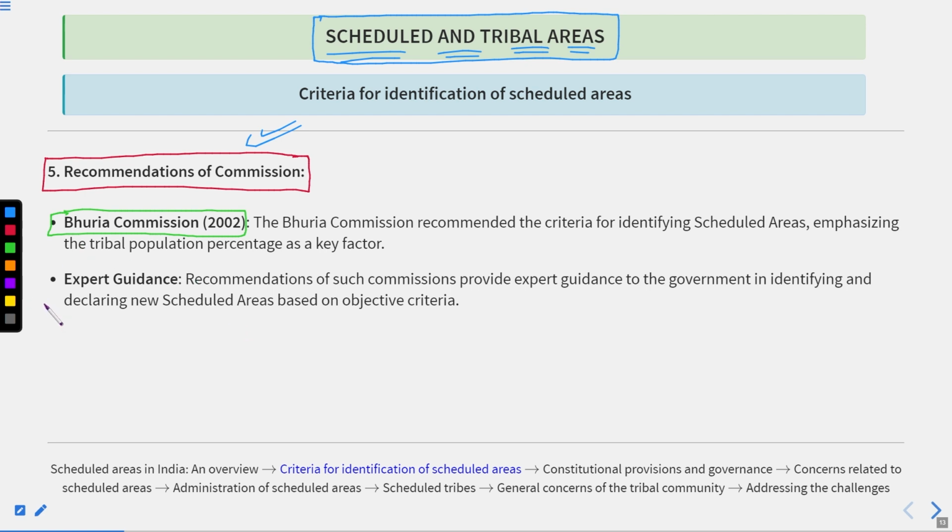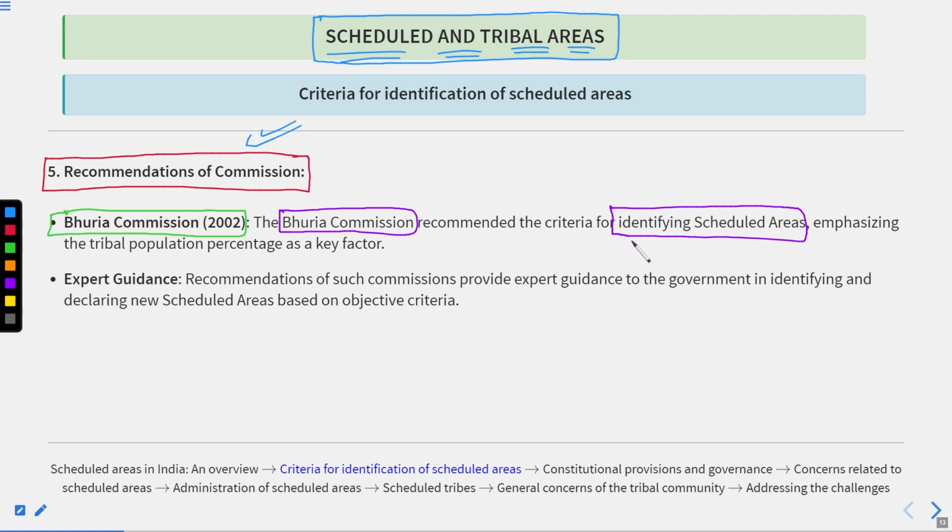And the time's up. The correct answer is 1996. In the year 1996, the Bhuria Commission was appointed for the first time. And the Bhuria Commission was appointed to recommend the criteria to identify any area as a schedule area. Like in the previous lecture also, we have taken an example of this.